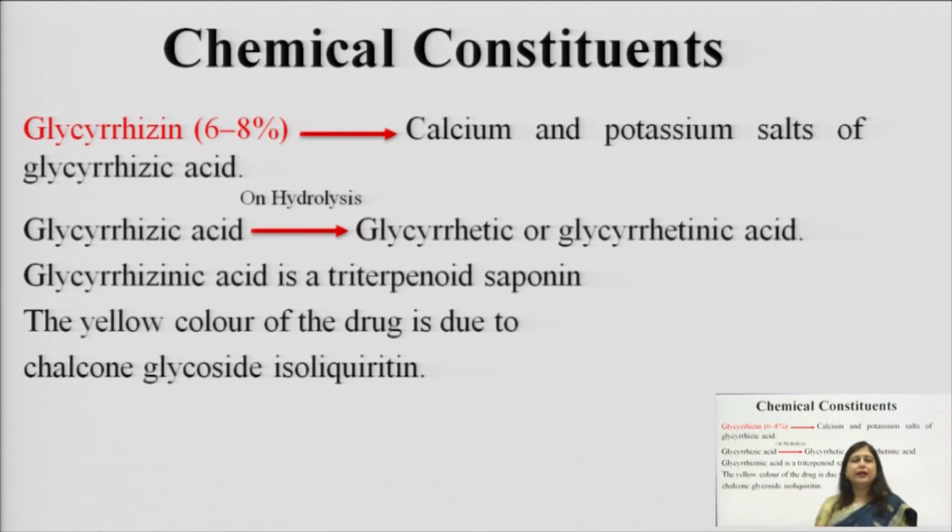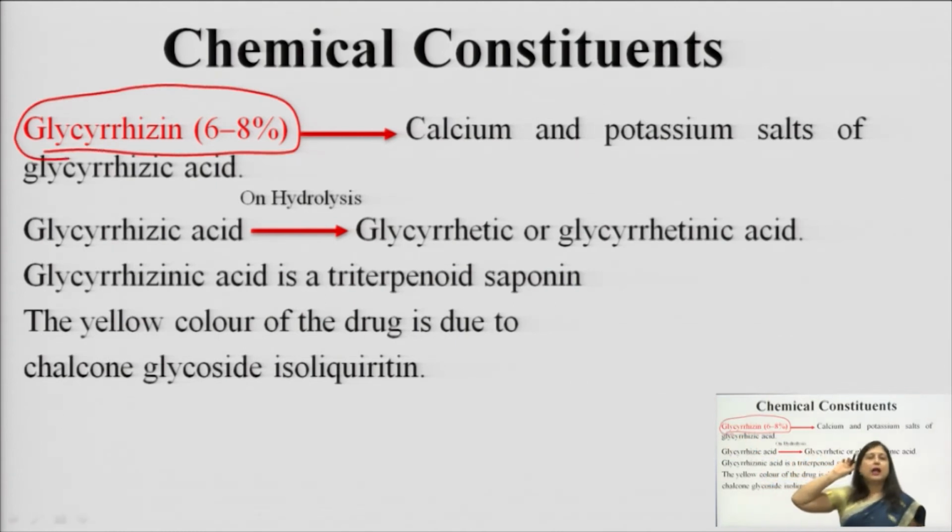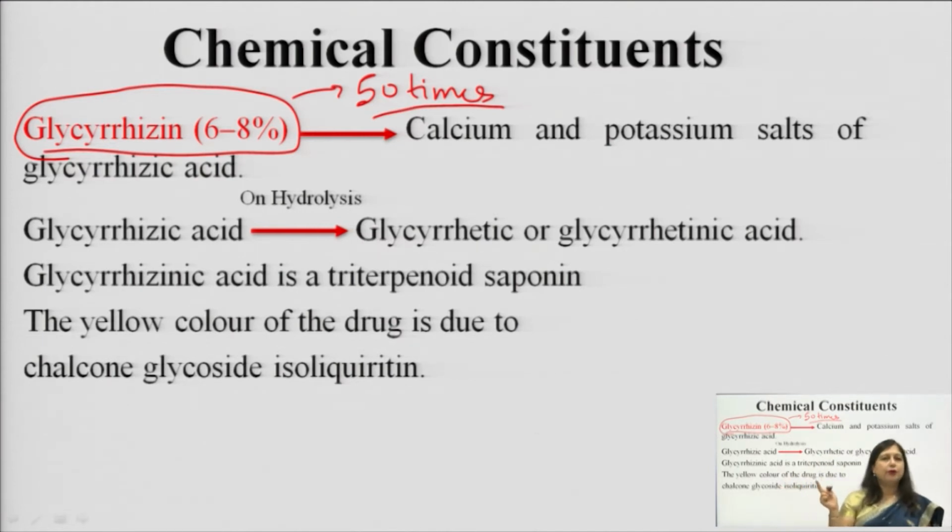Now, we come to the chemical constituents of licorice. The main chemical constituent of licorice is glycyrrhizin, okay. Glycyrrhizin is the main chemical constituent, and it is 50 times sweeter than sucrose. Sucrose is what? The sugar we eat at home, okay. So, this is 50 times sweeter than sucrose, and we saw that the taste is sweet, okay. This saponin glycoside has a sweet taste, because of which the root also tastes very sweet in nature. And this glycyrrhizin is chemically what?